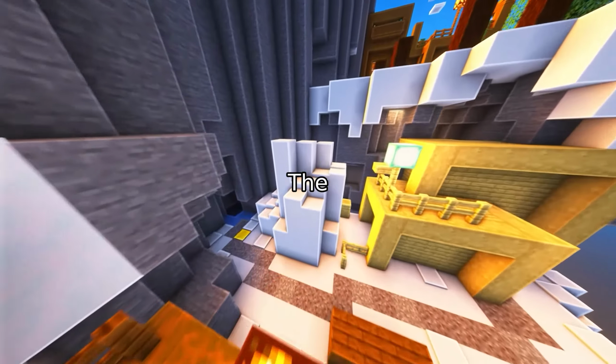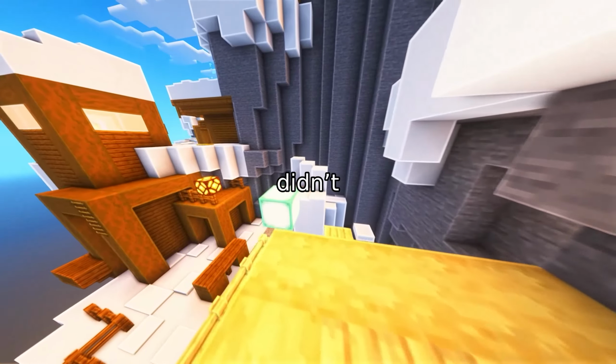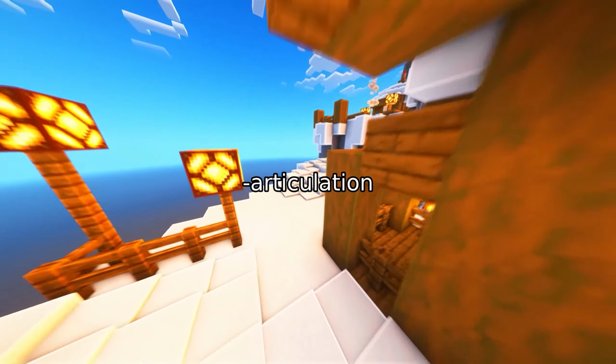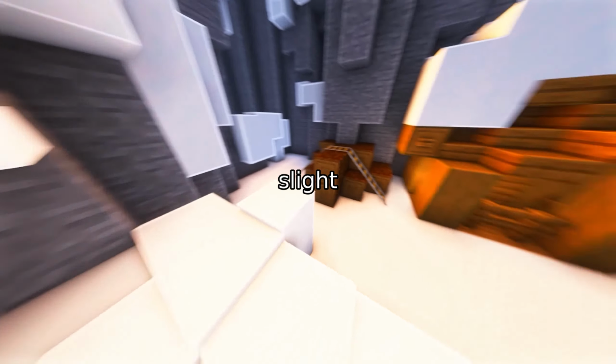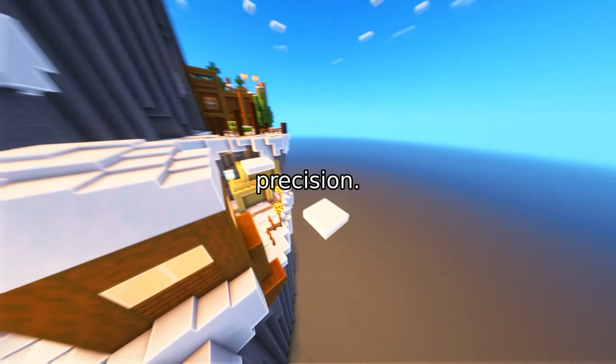The results. The new method outperformed traditional techniques across all metrics. Animations didn't just look more accurate, they felt human. The model's ability to account for coarticulation meant that even subtle shifts, like the slight puff of a cheek during a P sound or the rounding of lips for a W, were captured with precision.